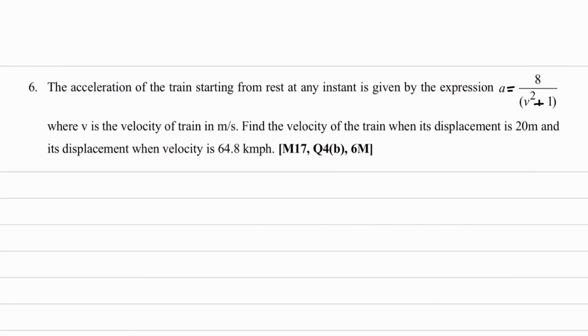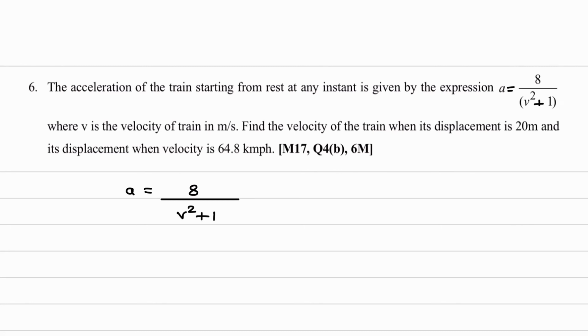What is the equation given? Acceleration is equal to 8 upon v square plus 1. Now here basically we have to calculate x or velocity, x or s, whatever you call it, in the second part also it is x and velocity. So we won't write this acceleration as dv by dt, we will write it as v dv by dx.